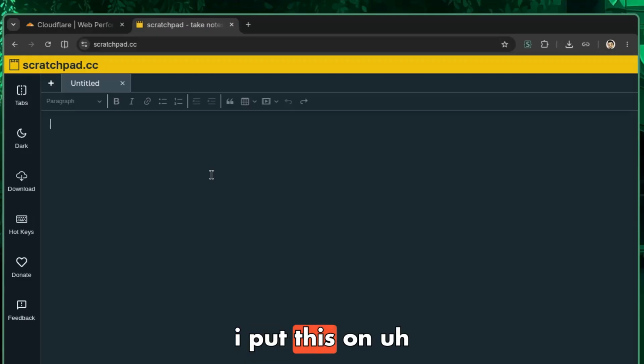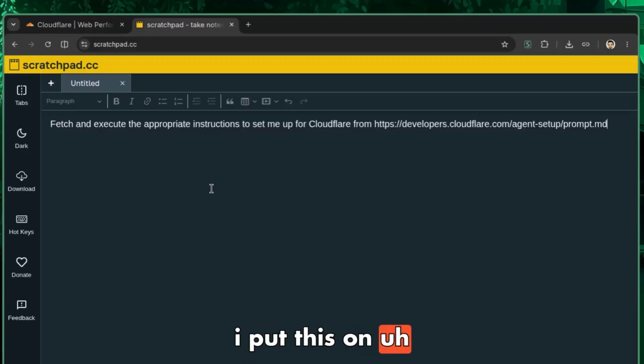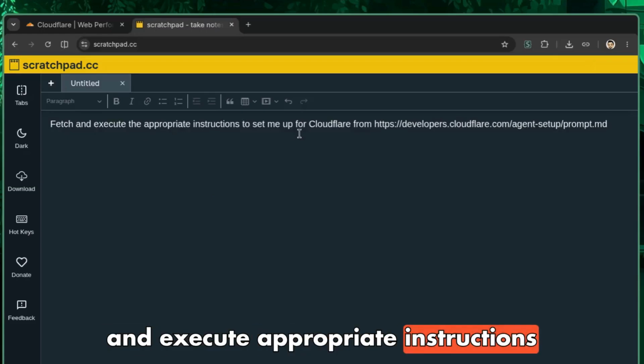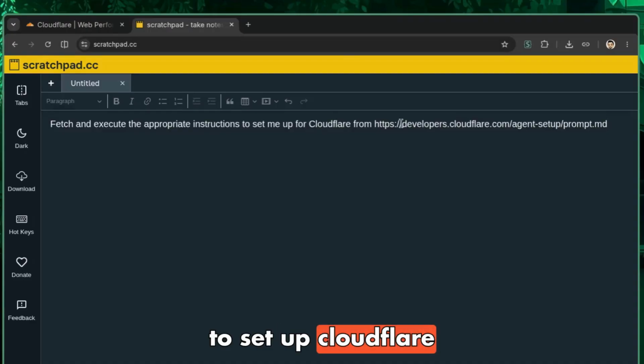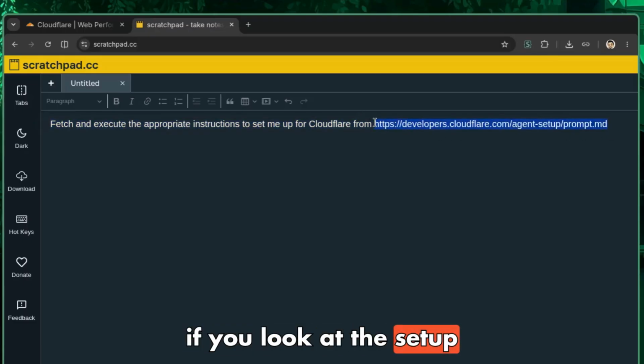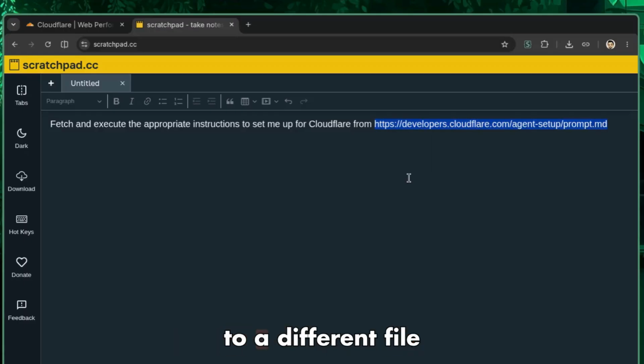So if I put this on Notepad, so you can see that fetch and execute appropriate instructions to set up Cloudflare. Okay, that's interesting. And if you look at the setup instruction, it's again redirecting to a different file. So in this case, it's prompt.md. So if you are aware of this pattern, right?